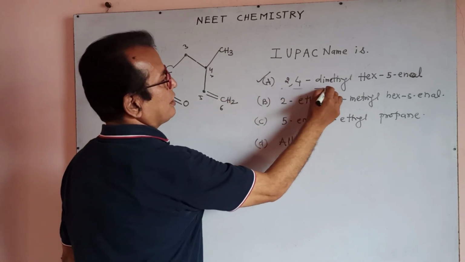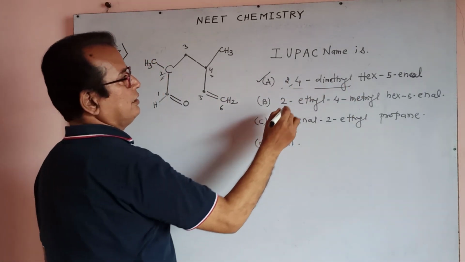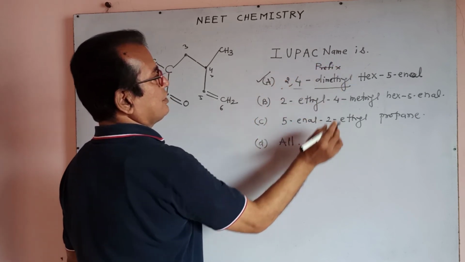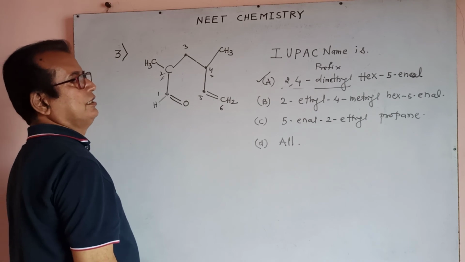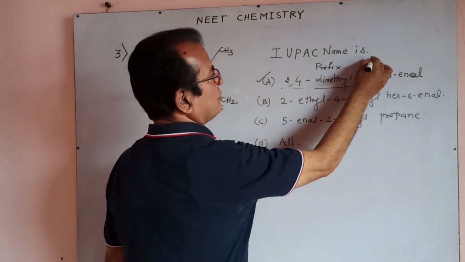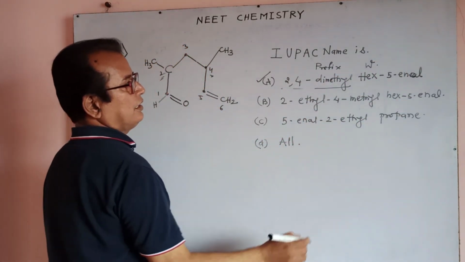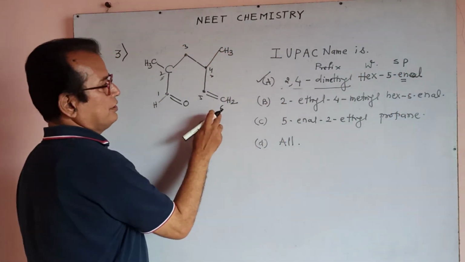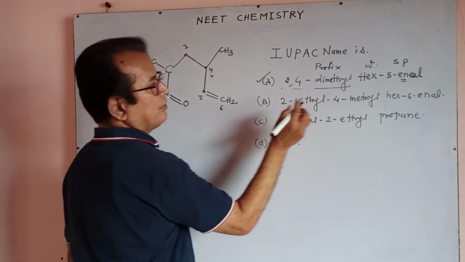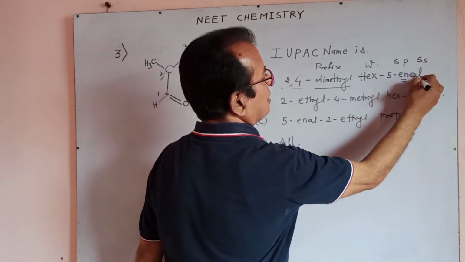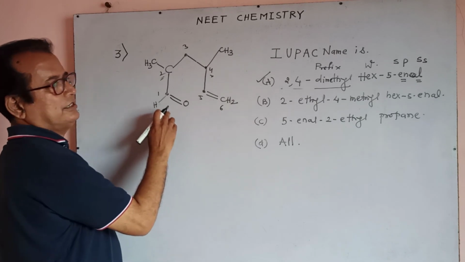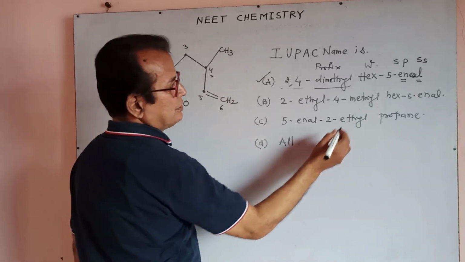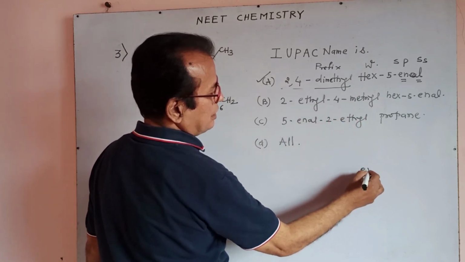Yes, 2,4-dimethyl is our prefix, and hex is the word root, and the suffix primary is ene, as the fifth position has ene. The suffix secondary is al. Finally it is al. Al means aldehyde group. This is ENEAL.